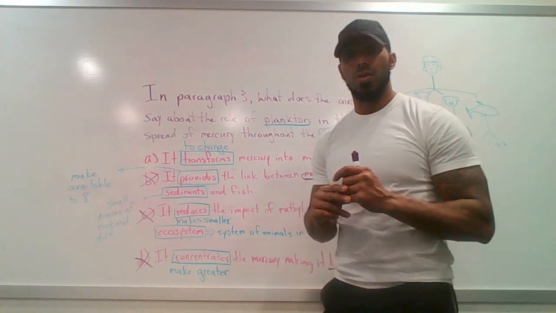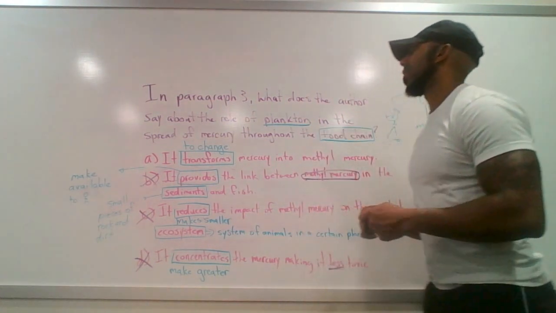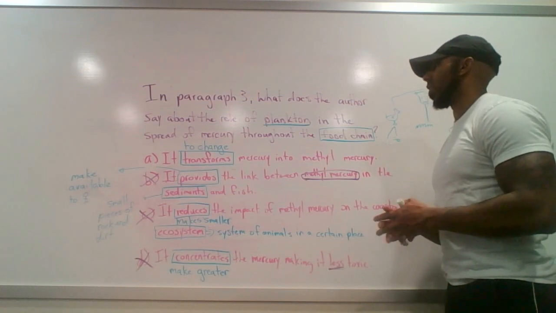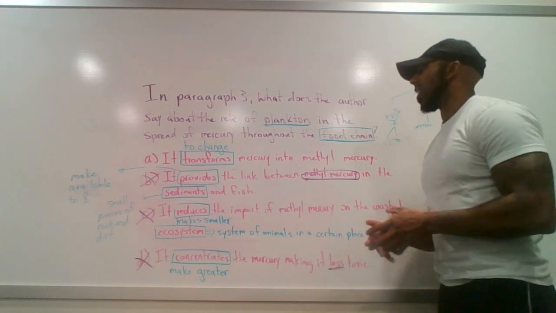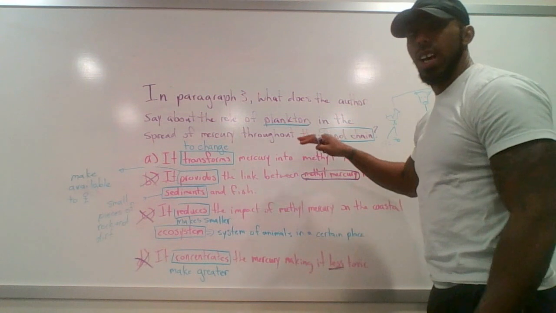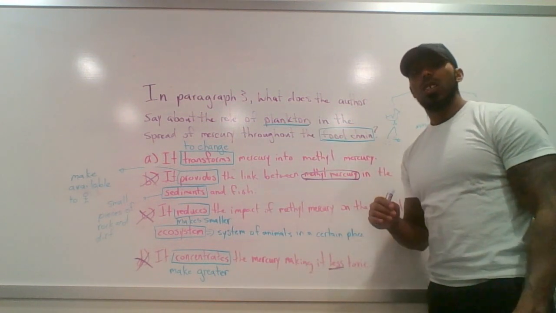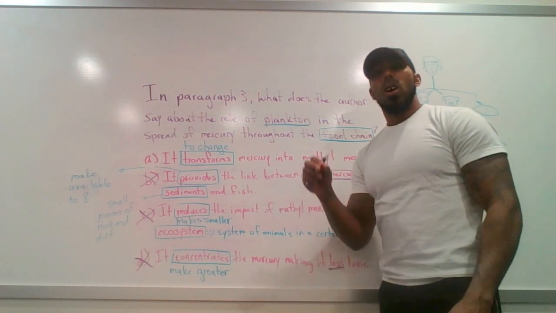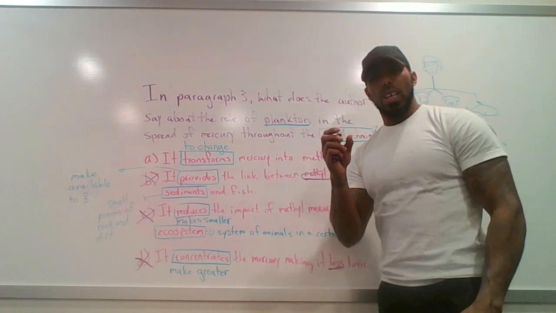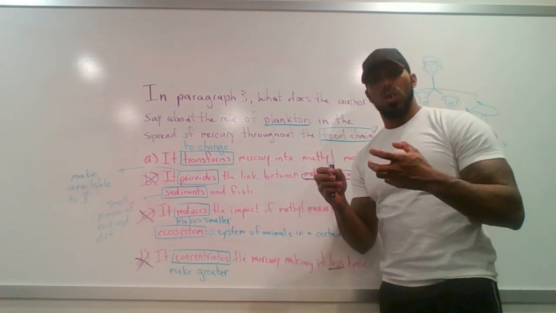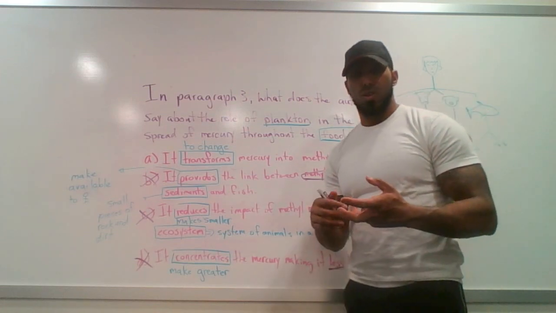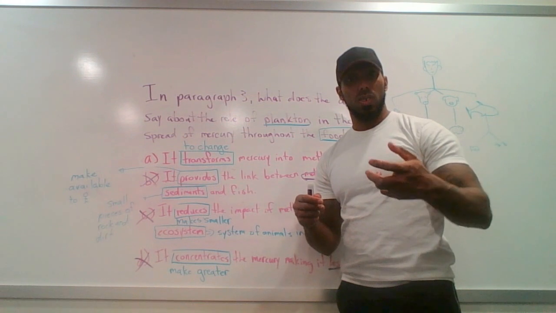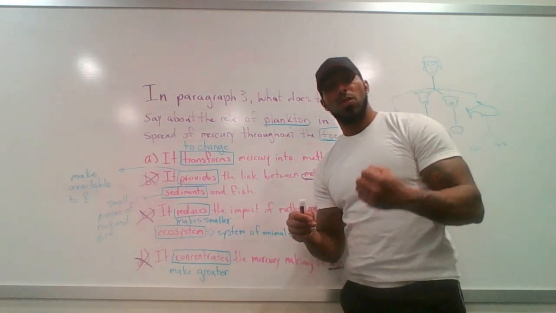So I'm going to go ahead and read it. In paragraph 3, what does the author say about the role of plankton in the spread of mercury throughout the food chain? Okay, now as you can see, I've already underlined and boxed in some words here, some vocabulary words that you may not know. Plankton is a small organic animal. Okay, anything that's organic is living. Okay, plankton is like a very small insect-like creature in the ocean that bigger fish feed on.